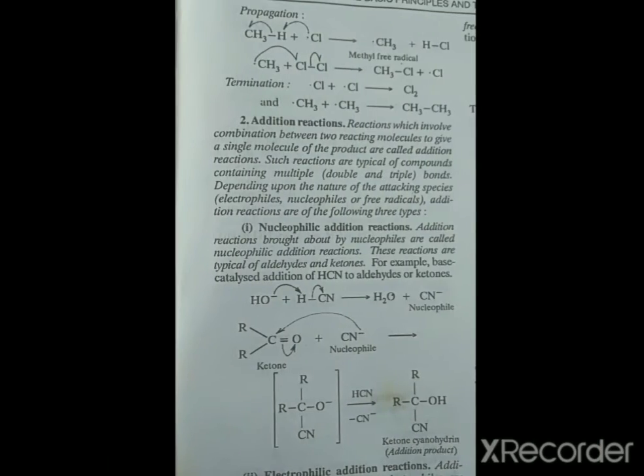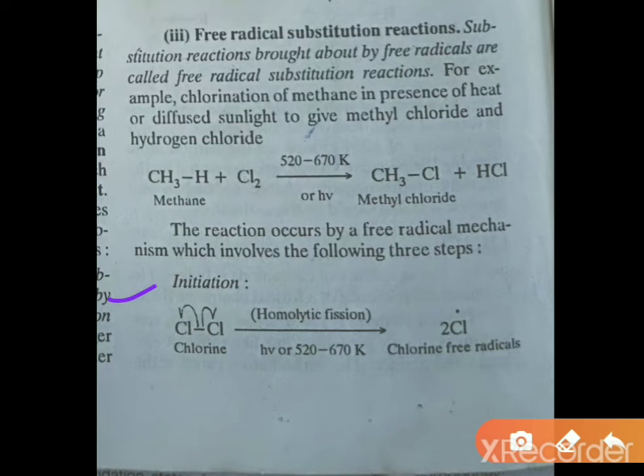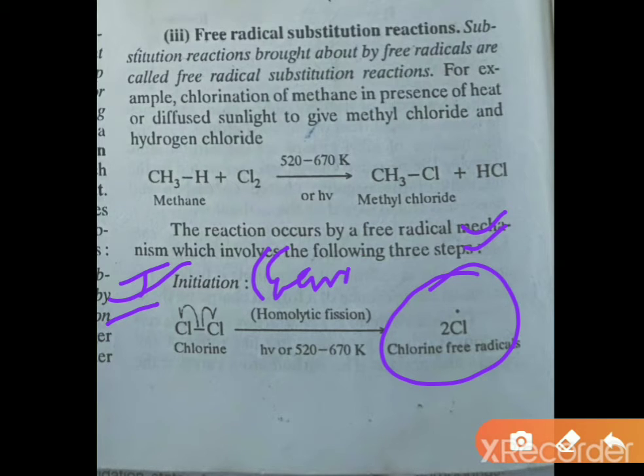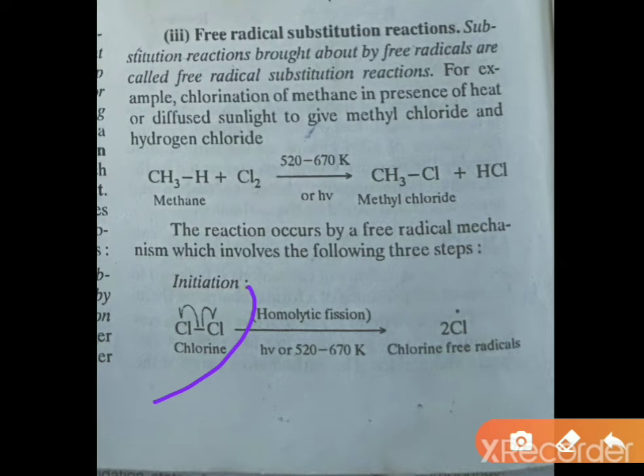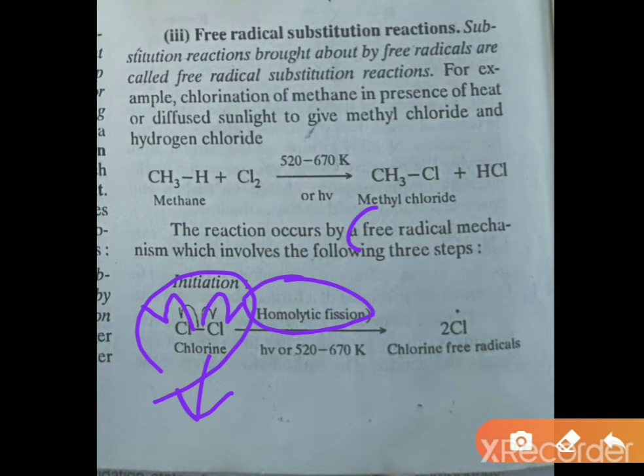Students, you can see here the very first step is initiation. This is step first. What happens in initiation? There is generation of free radicals. In this step, in the Cl2 molecule, homolytic fission takes place. That is, each chlorine atom takes up a single electron, resulting in the formation of 2 Cl radicals.